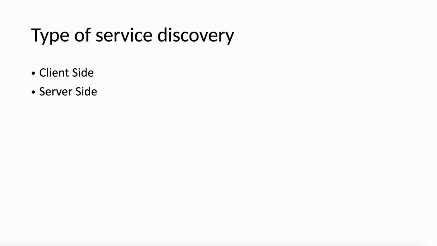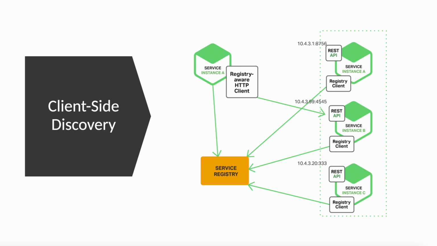Let's understand client side discovery by an example. We have service instances here, these are the different instances, 1, 2 and 3. They are running on an infrastructure. These are the IP addresses and port numbers, so they all have different IP addresses and port numbers. This is the service registry, so all these instances are registered with the service registry. So when service instance A makes the call, it will go to the service registry.